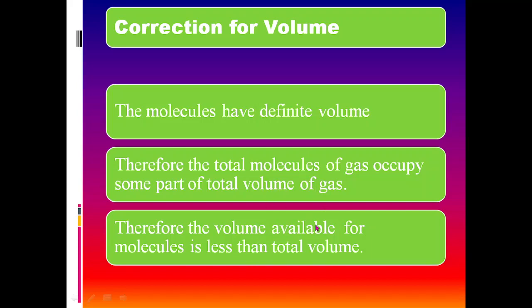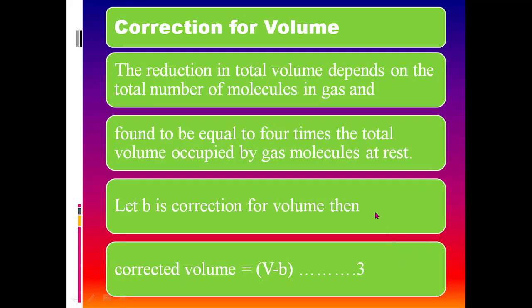Therefore the volume available for molecules is less than the total volume of the room or the container, and the reduction in total volume depends on the total number of molecules in the gas, and it is found to be equal to 4 times the total volume occupied by the gas molecules at rest.